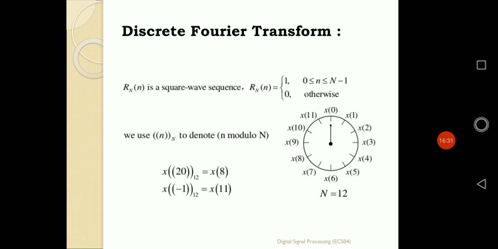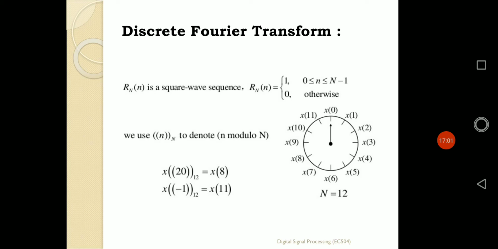So if I put all the points in, starting from the 12-point x0, x1, x2, x3, all equally spaced, they will end at the value of x of 11. Now take the next portion of the sequence. If I want to put the value of x of 12 there, it will simply overlap with the value of x of 0. That means x of 12 is defined as x of 0. So the periodic value of that sequence is 12.